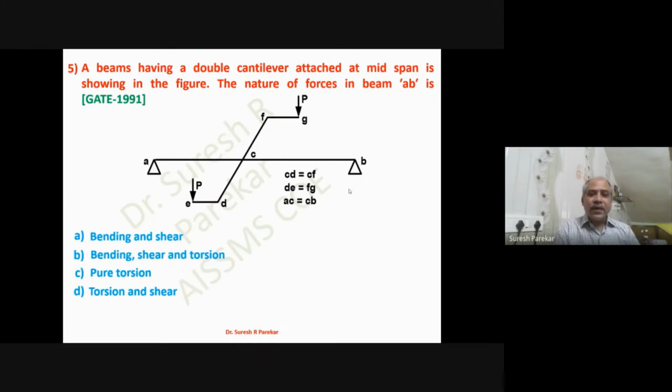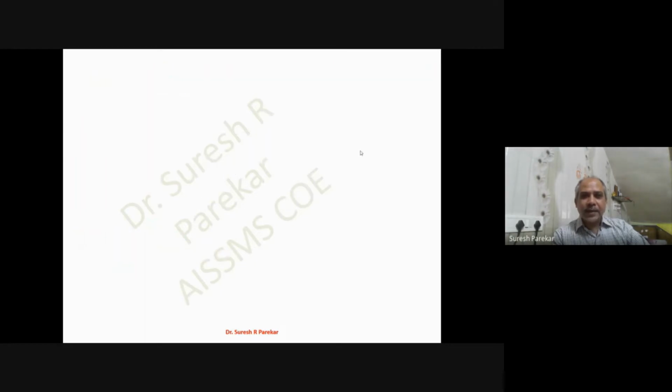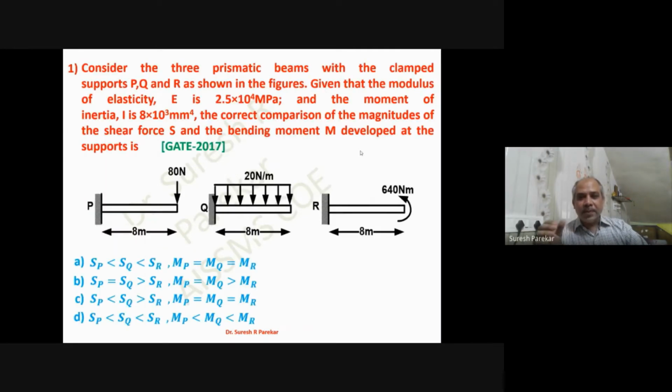Then a beam having a double cantilever attached at midspan is shown in the figure. The nature of forces in beam AB is, now this beam AB and this beam DF are in the same plane. So this force will develop shear force and bending moment in beam AB. So we have bending and shear, that is option A. Then the following problems are for 2 marks.